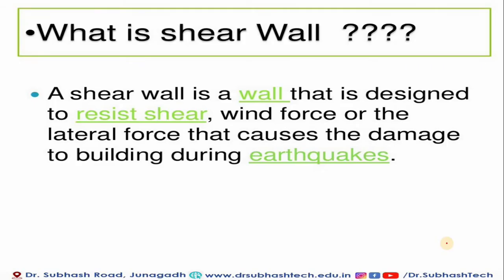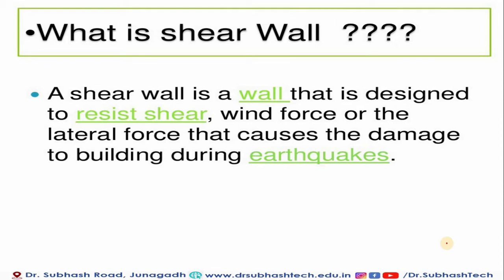So what is the shear wall? The first question that should be raised in your mind. A shear wall is a wall that should be designed to resist shear. Specifically, that wall should be designed against which force? Shear force. So wind force and lateral force cause damage to buildings during an earthquake. Which lateral forces occur? One is wind force, if you have to design a building near the seashore, and the second, which is most important, is earthquake.